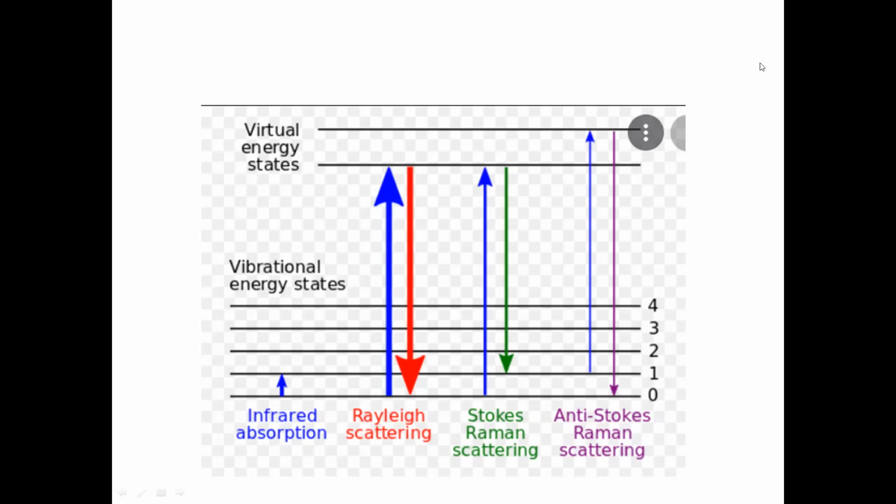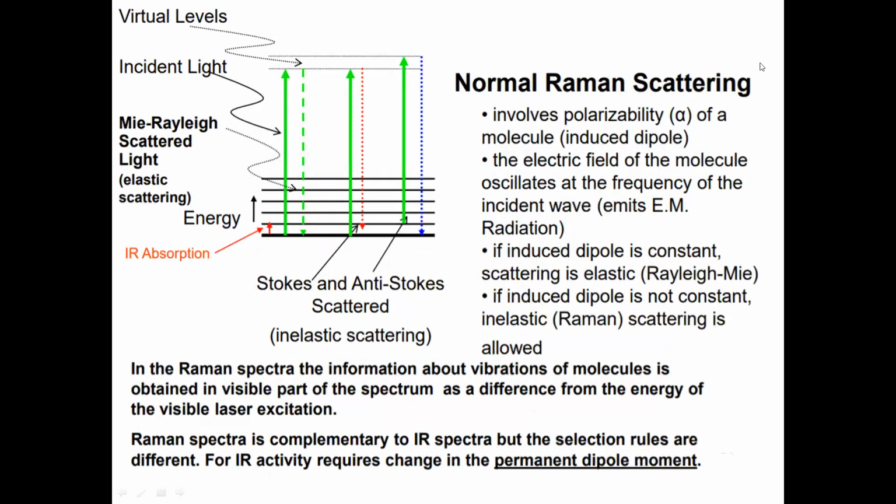Forget about the previous slide, and concentrate on this slide. Your answer is here. Now you can see it again, so you will get more clarity. If you look at the bottom, if there is a slight change in energy, where complete elastic behavior is there, but it is not going up to the virtual levels, it is considered as IR absorption.